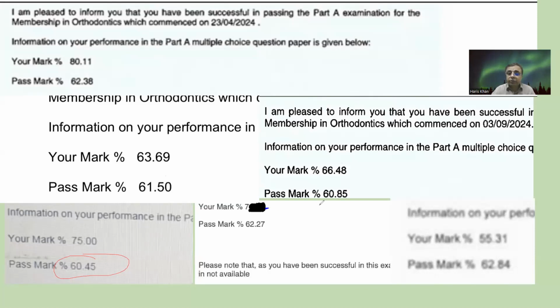And even the pass marks, if you see, the MCQs were very, very tough. They shared new MCQs in that bank, and only 30% of MCQs, or 40 MCQs, were repeated. So the pass mark was 60.85. And I hardly know anyone till now because most were international candidates. I only got three international candidates in that exam, and the local candidates in that exam.